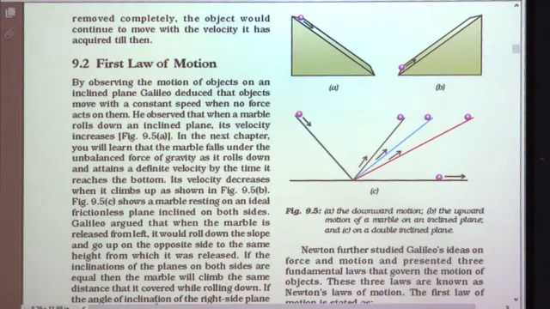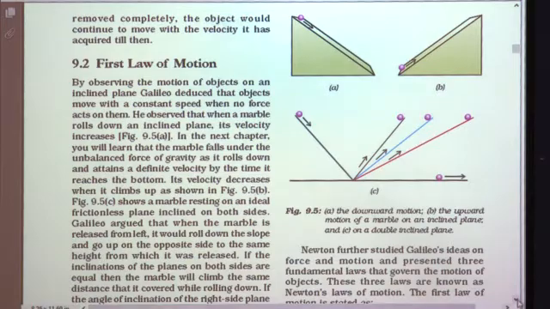If the inclinations of the planes on both sides are equal, then while rolling down, whatever distance the marble covers, it covers the same distance on the other inclined plane while climbing up.